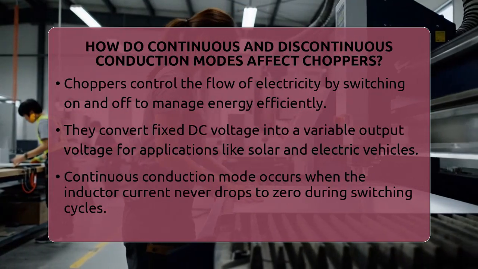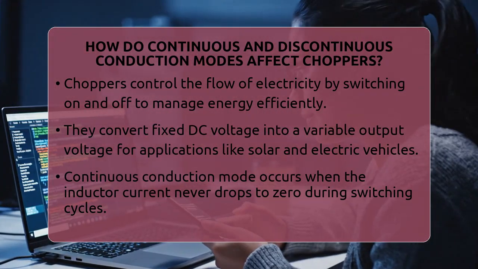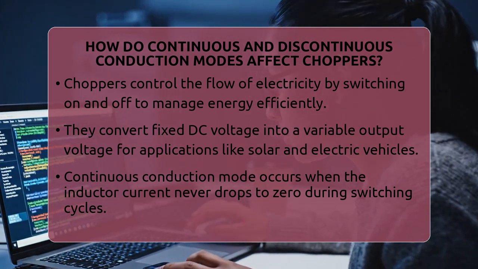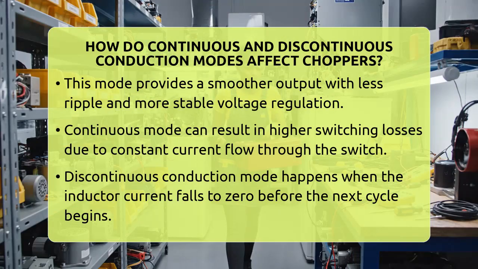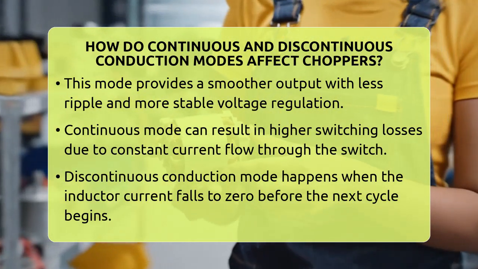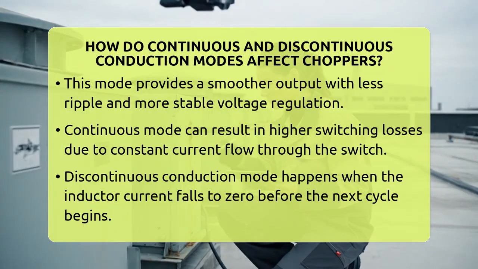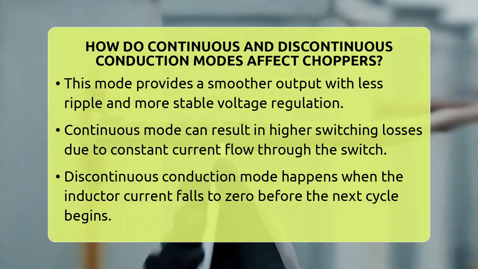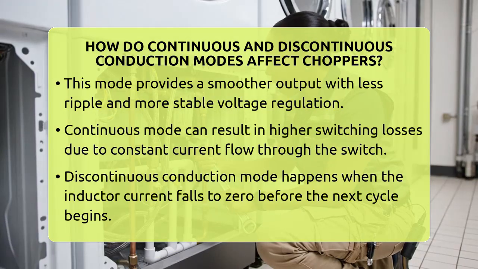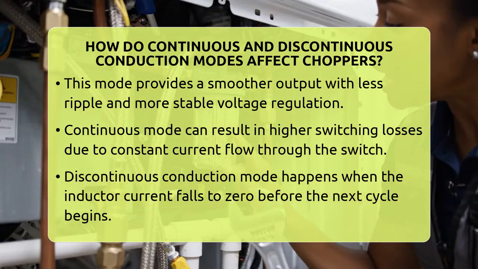When the inductor current stays steady, the output voltage is directly related to the switch's duty cycle, which is the percentage of time the switch is on. This mode results in a smoother output current with less ripple, making it ideal for sensitive electronics or systems that need stable power. However, because the switch always has current flowing through it, switching losses can be a bit higher, especially at higher frequencies.